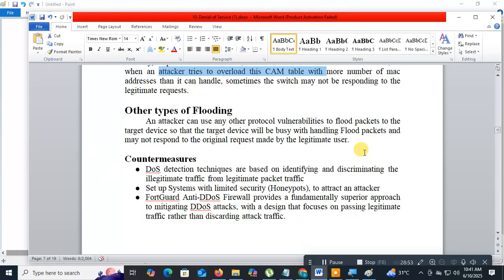Other types of flooding: the attacker can use any protocol vulnerabilities to flood packets to the target device. So the device will be busy handling them, and flooding packets may not respond to the original requests made by the legitimate user.